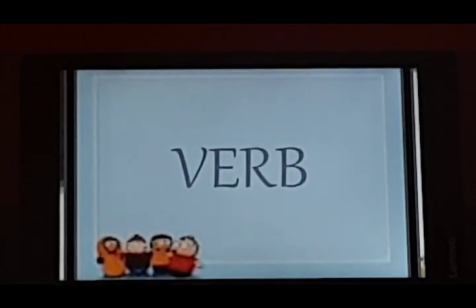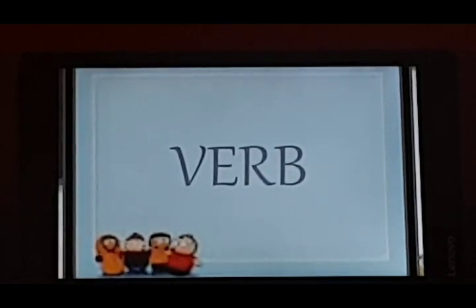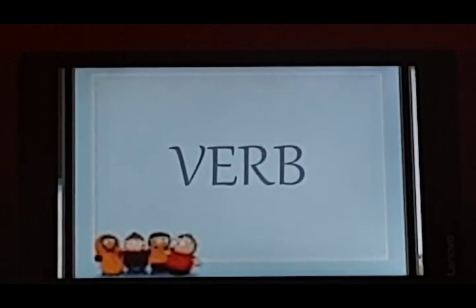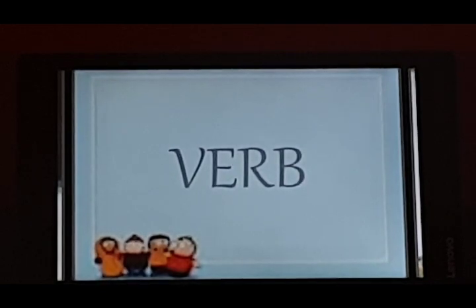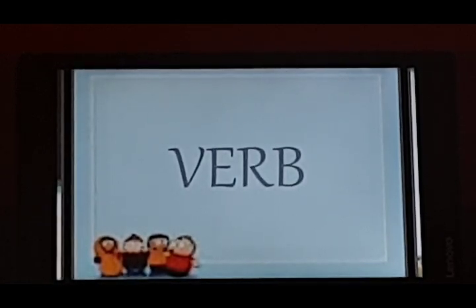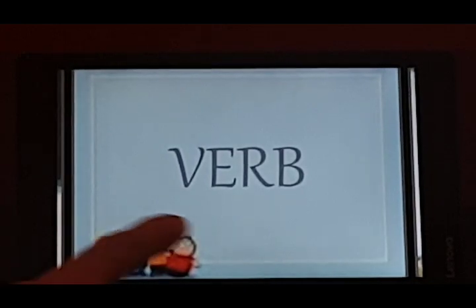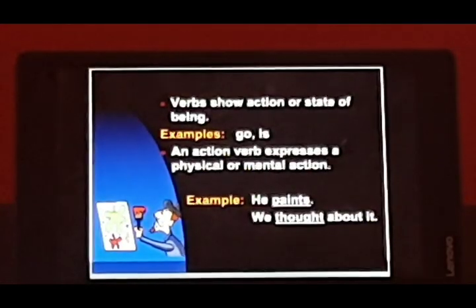When I ask children what verbs are, most of the children come up with answers. Ma'am, they are action words. They are doing words. Yes, they are doing words, they are action words. But there is something more to it. It's not just that they are doing words or action words. Of course, that is one of the main definitions of verbs. But then there is something more to it, other than action words.